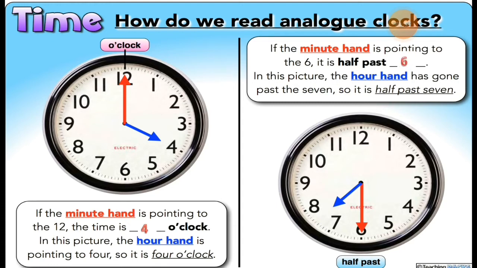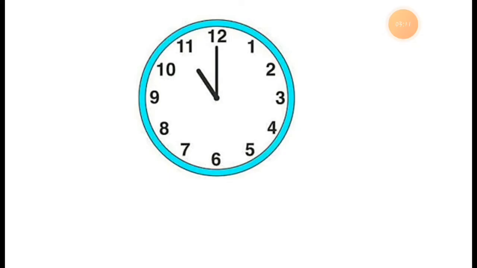Now, this way you can watch the analog clock. Here is just one example. Let's see some more examples so you will better understand how to read the clock, how we can understand the time, what time it is. Now you can see this.